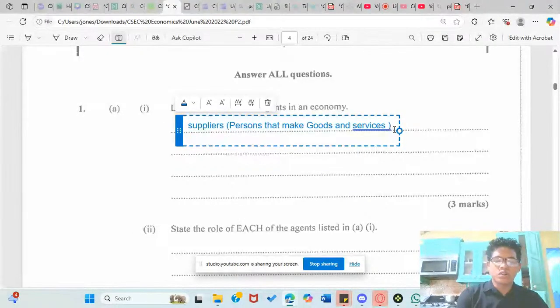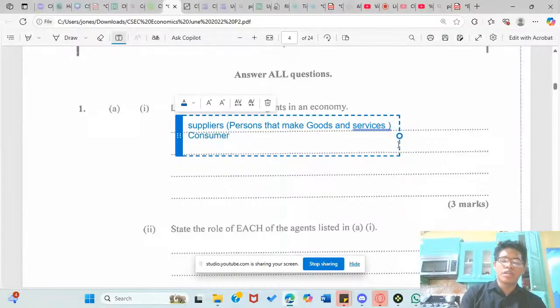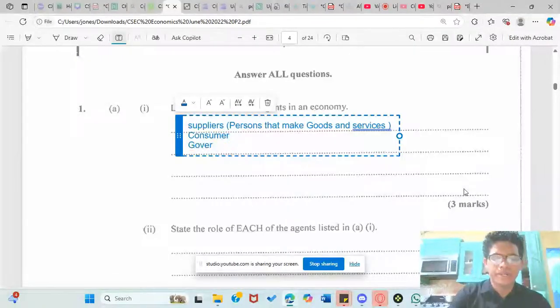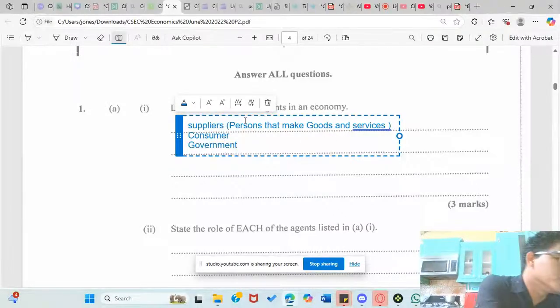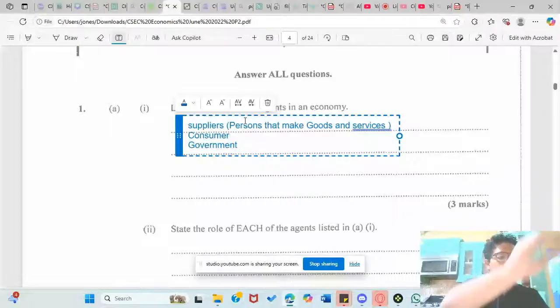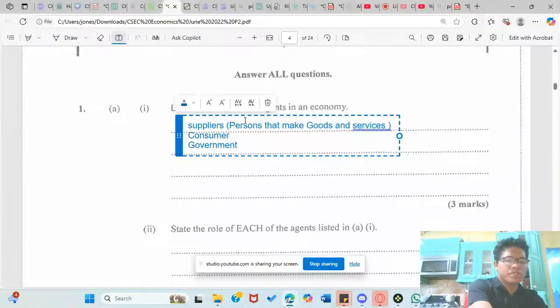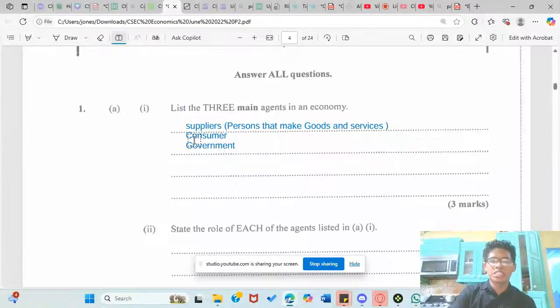We have the consumers, and then we have the government. These are the three main agents of an economy.